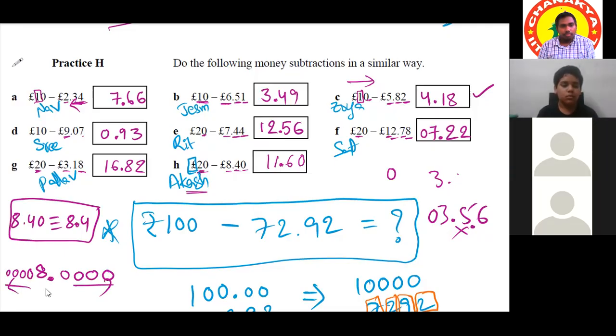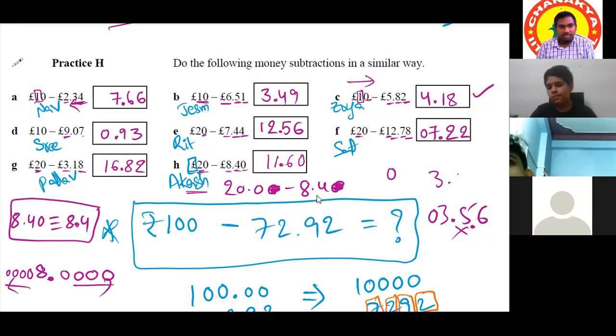So the answer is 11.6. Or you can solve it in this way also. You told me 20.00 minus 8.40, or we may take 20.0 minus 8.4. Both will be the same.